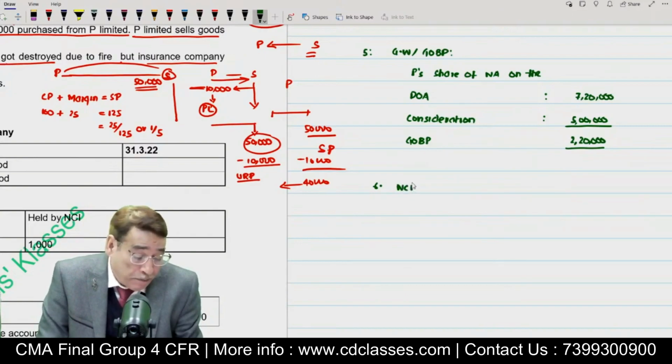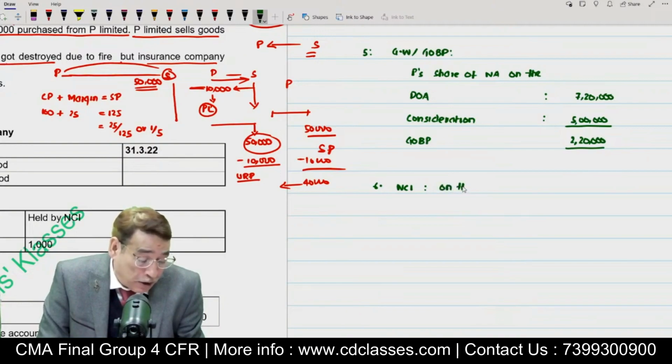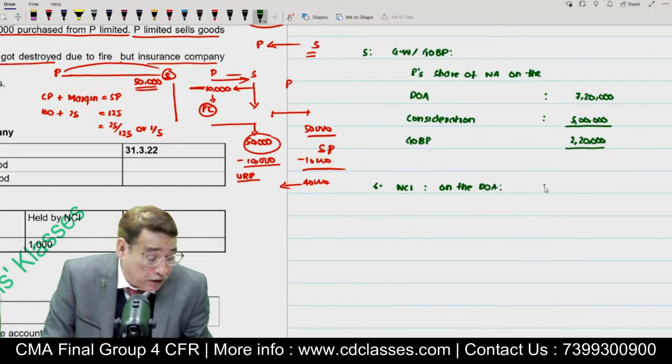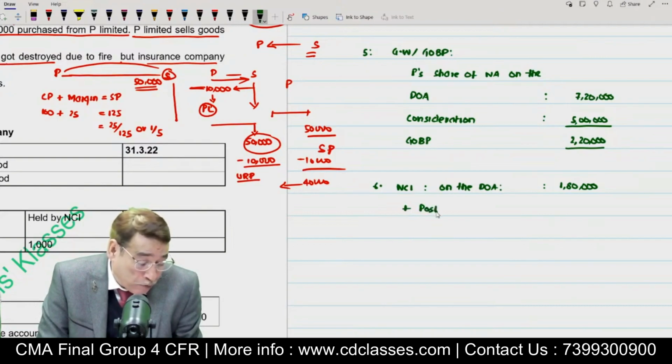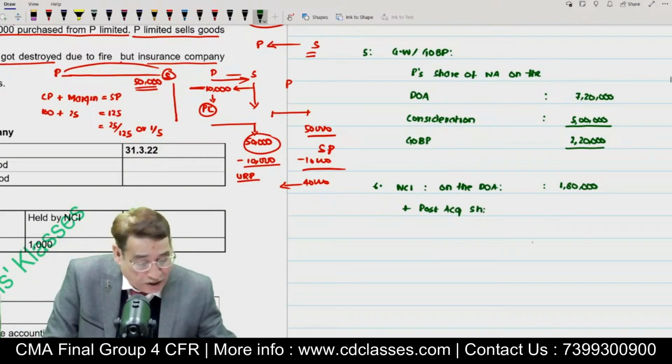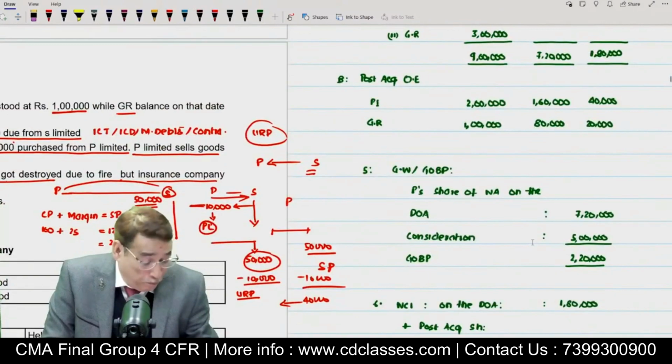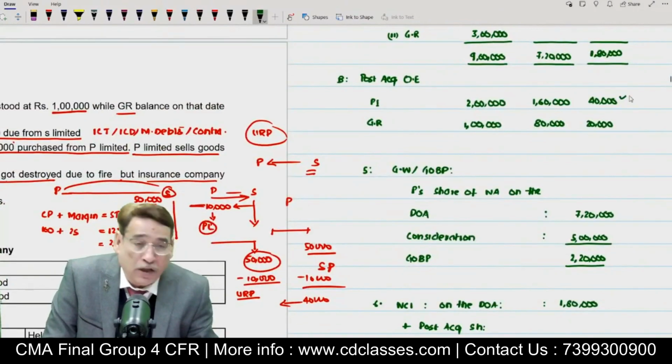NCI now. NCI on the date of acquisition, first of all, you let me know. On the date of acquisition, the amount of NCI is equal to how much? As we computed, I think it was 180, so I need to write 180. And after that, all I have to do is simply add post-acquisition share. See here, you can write separately. For example, post-acquisition share in profit and loss account 40.